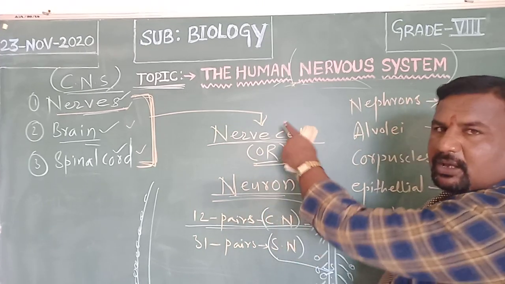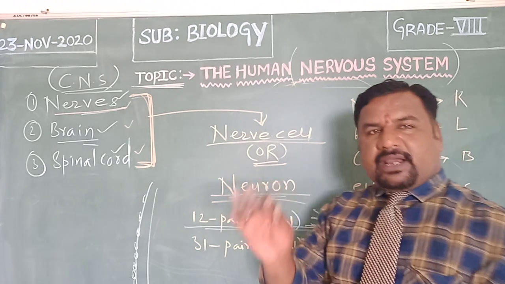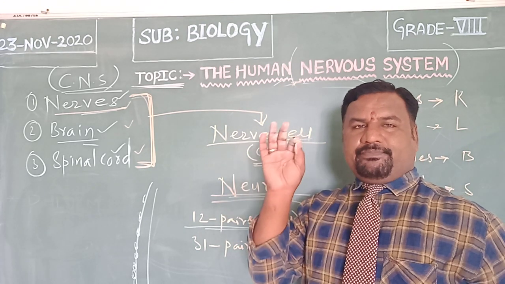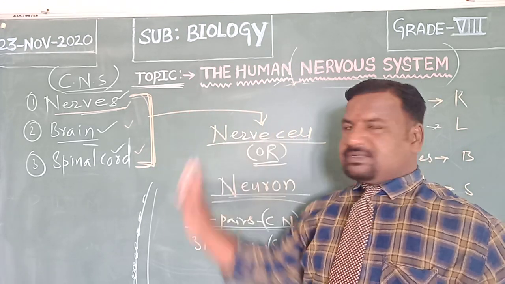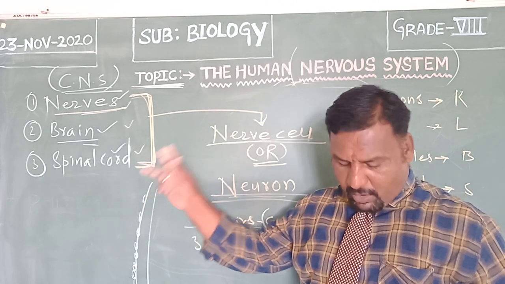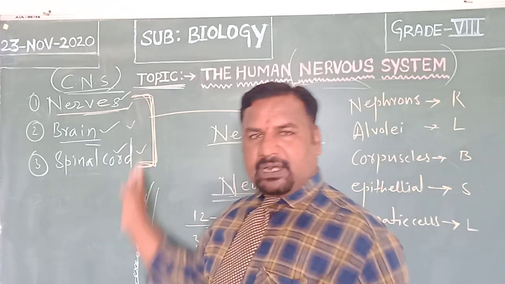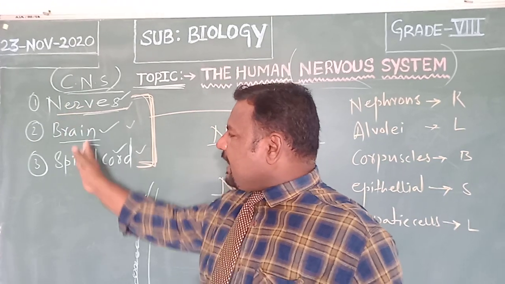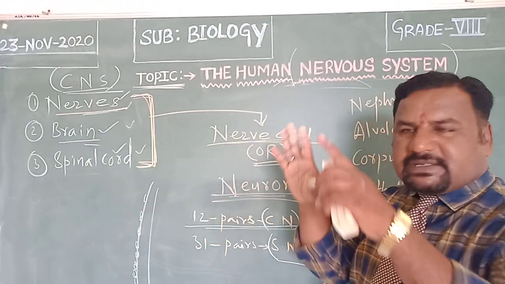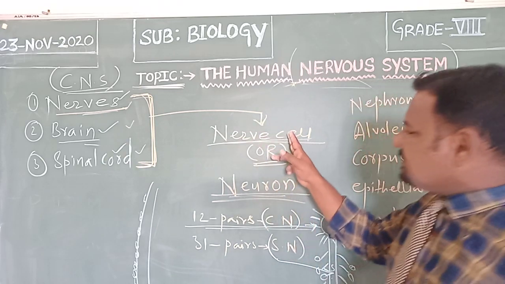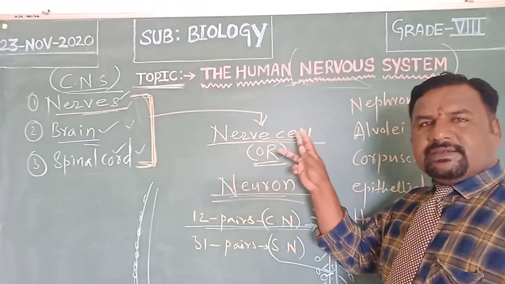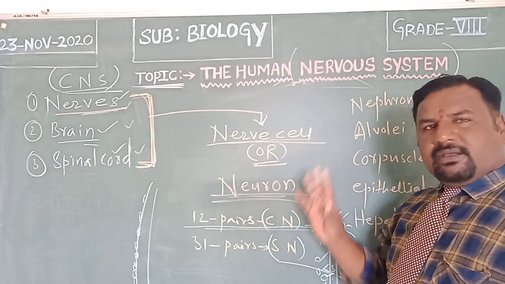So neuron or nerve cell is the structural and functional unit of the nervous system. The organs associated with the nervous system, like nerves, brain, spinal cord, all these organs are made with this cell. That cell we call a nerve cell or neuron.